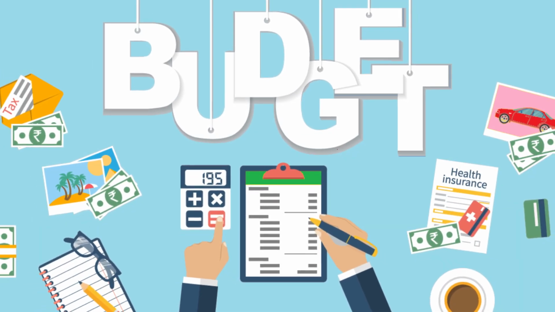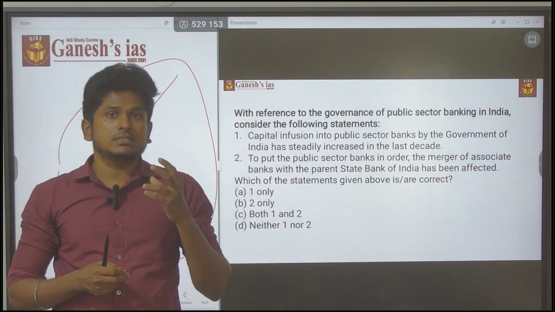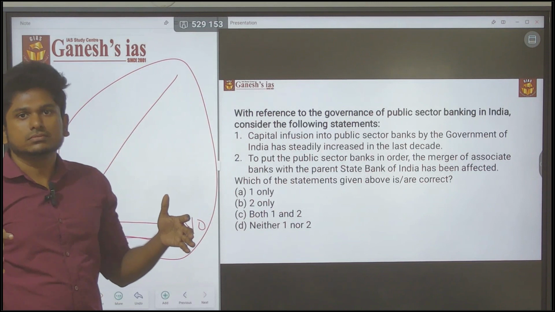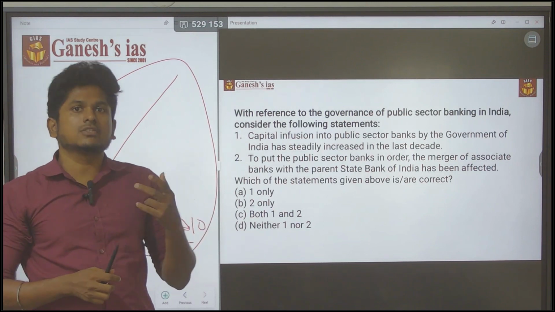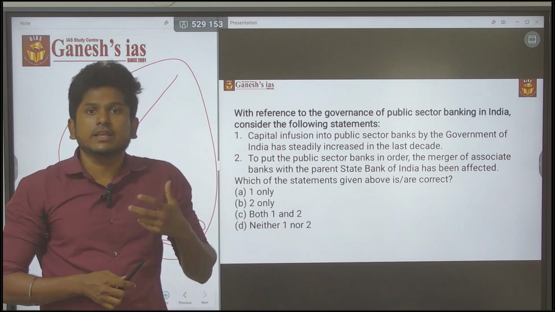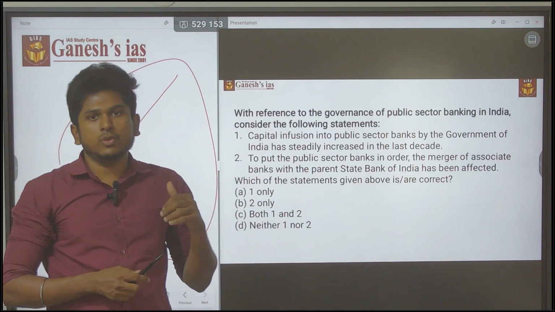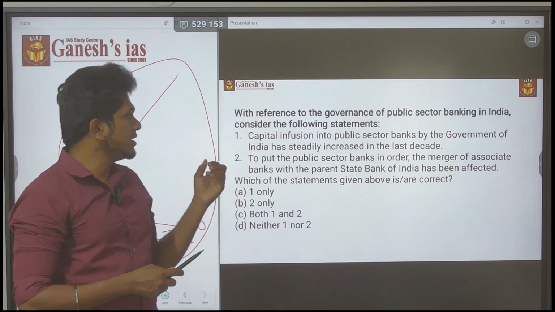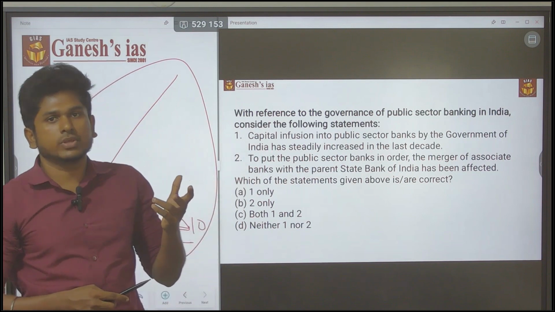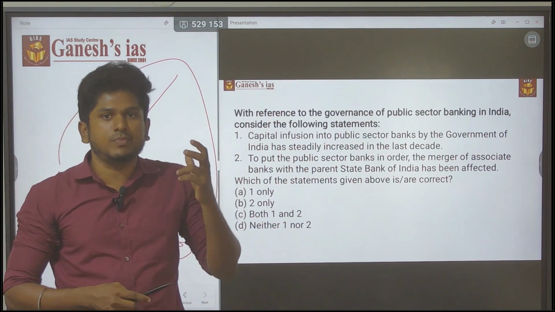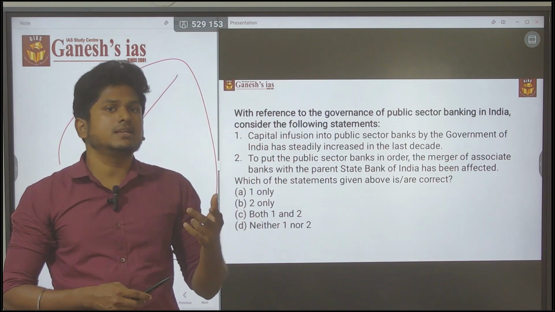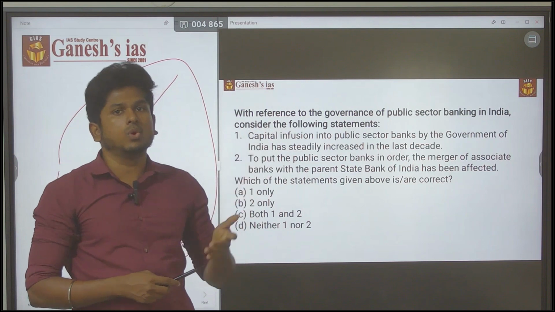In such a scenario, how can you claim that over a full decade, which means 10 years, a long period, spending steadily increased? If it said the last one year, government spending on banking increased, you may have a doubt. But it says surely that it steadily increased in the last decade, which makes it a more extreme statement. So you can easily eliminate statement 1.